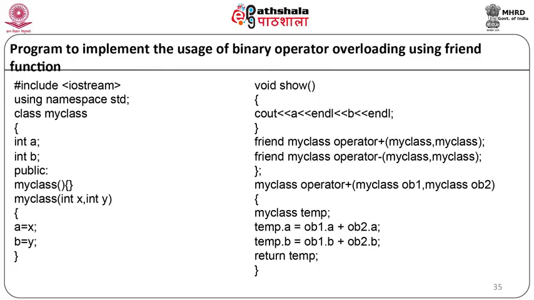Now let us define the operator function plus. It will be defined as MyClass operator plus (MyClass ob1, MyClass ob2). Now let us start with the body of the function. MyClass temp; temp.a is equal to ob1.a plus ob2.a, temp.b equal to ob1.b plus ob2.b, return temp, and the function will end.